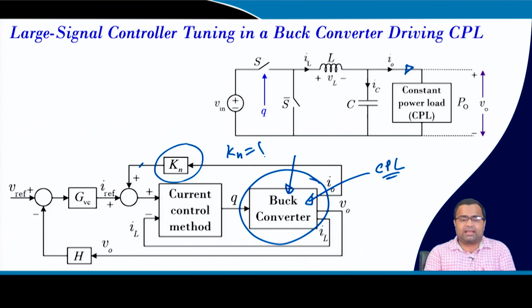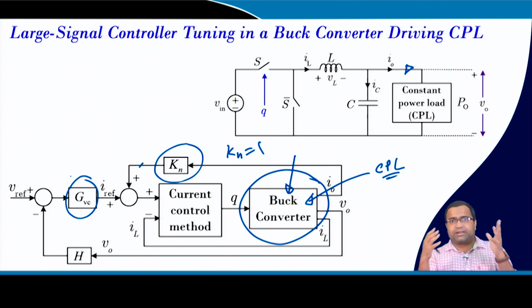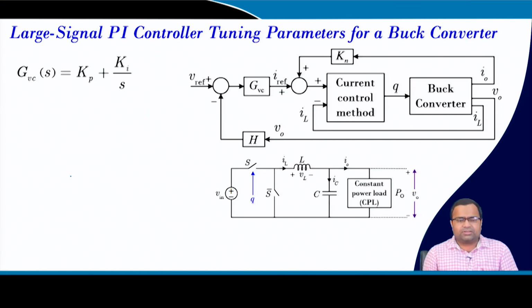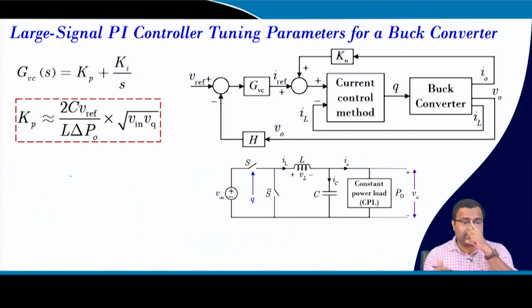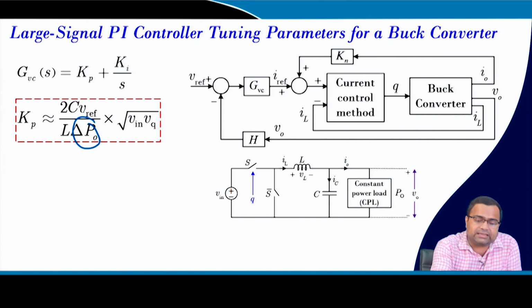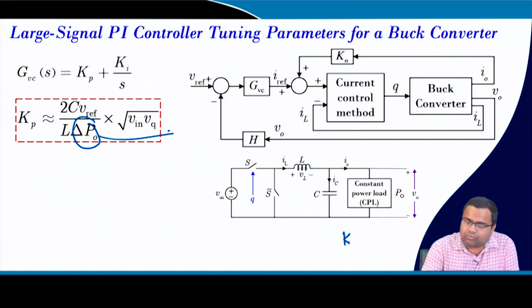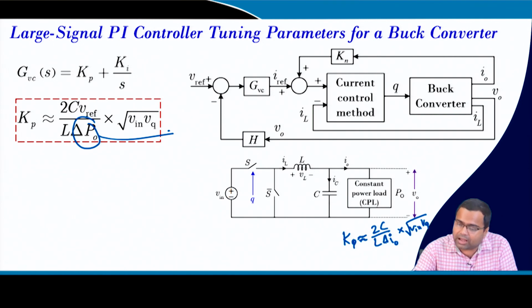Okay. So, we can apply the tuning rule here, and we want to see what my tuning parameter will be when driving a constant power load. If we set Kp equal to 2C, because the only thing we are changing here is this quantity: earlier, for the constant current load, we got Kp approximately equal to 2C by L delta I0 into Vin Vq, and Vq we also know. Now, here we have replaced delta I0 with our constant power.